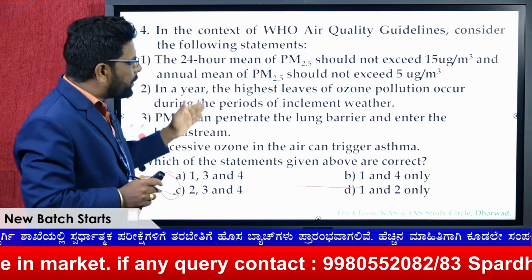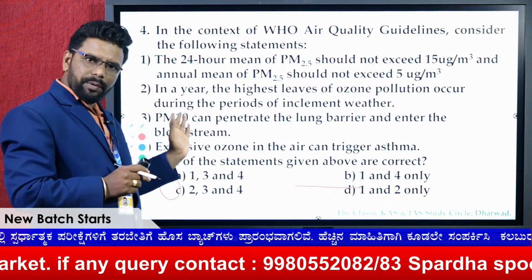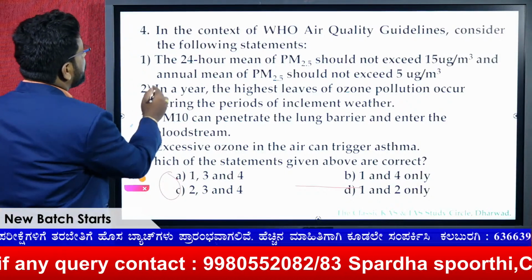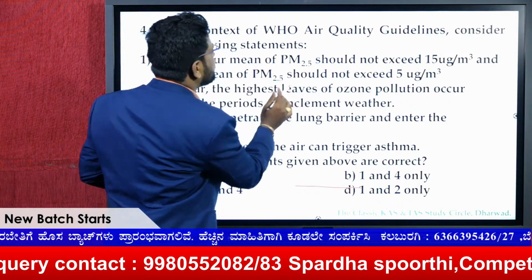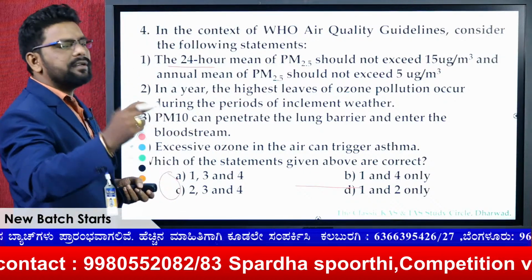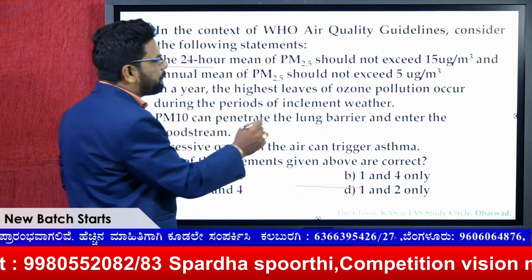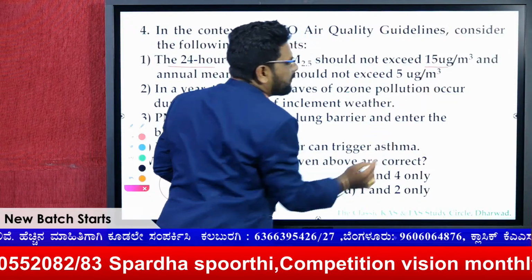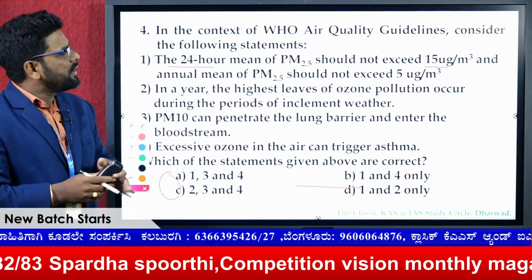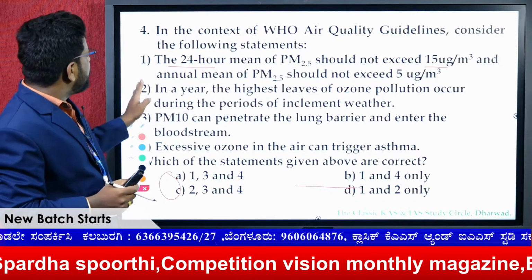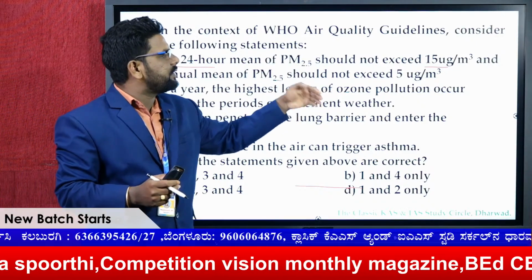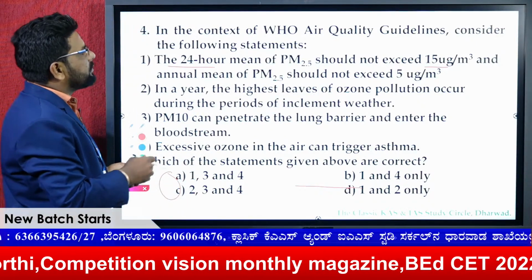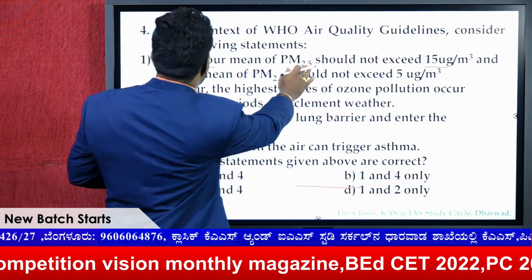So therefore, if you go with the statements given by the UPSC, the 24-hour mean of PM 2.5 should not exceed 15 micrograms per meter cube. This is right. And again the same thing, the PM 2.5 should not exceed 5. And this is PM 10.